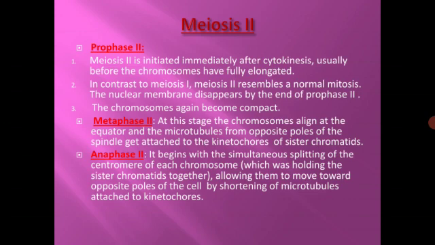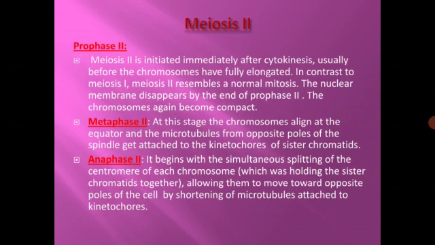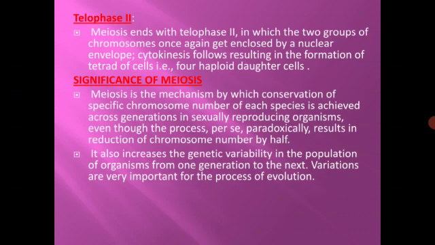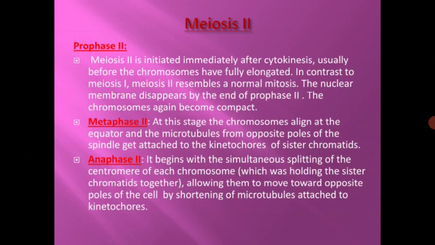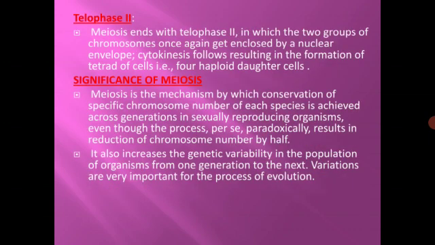Whereas anaphase 2 begins with the simultaneous splitting of the centromere of each chromosome, allowing them to move towards opposite poles of the cell by shortening of microtubules attached to kinetochores. Next is telophase 2.